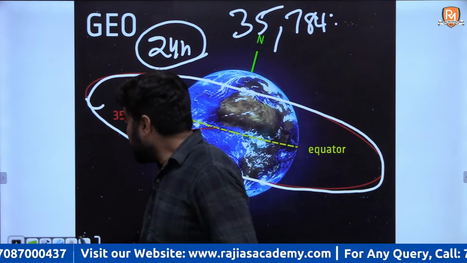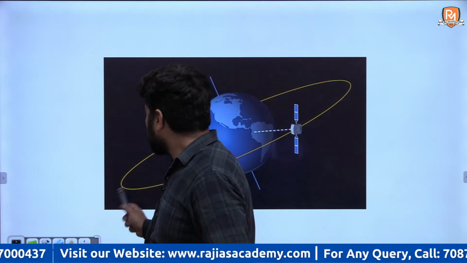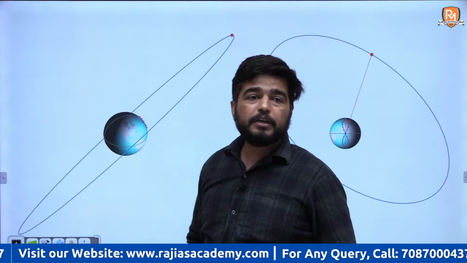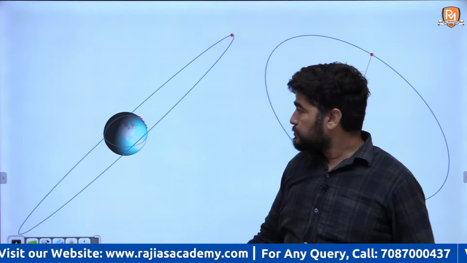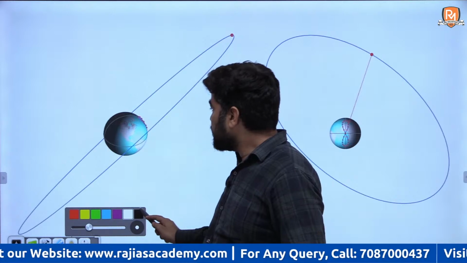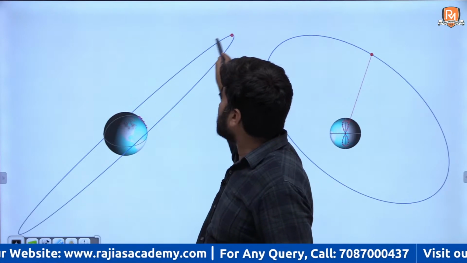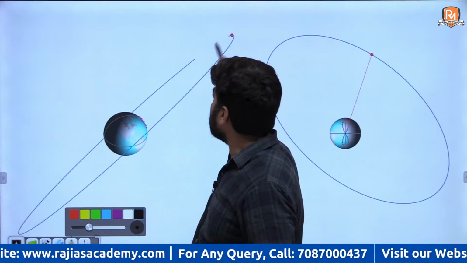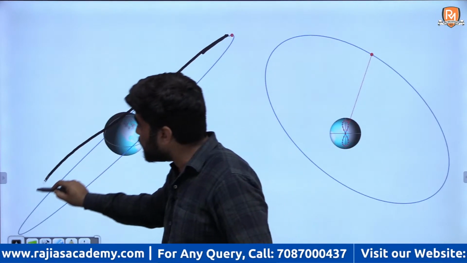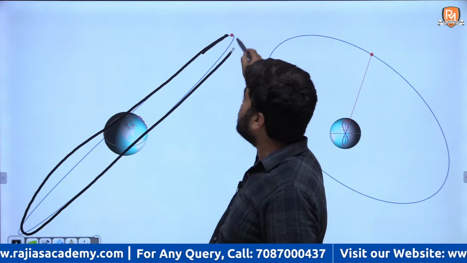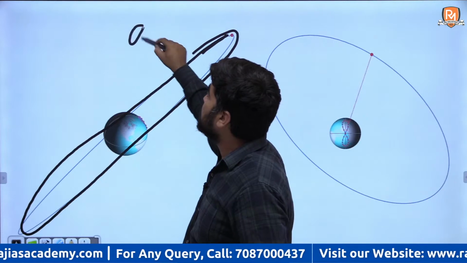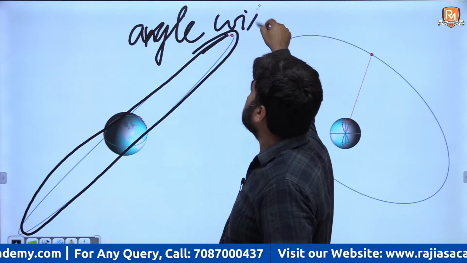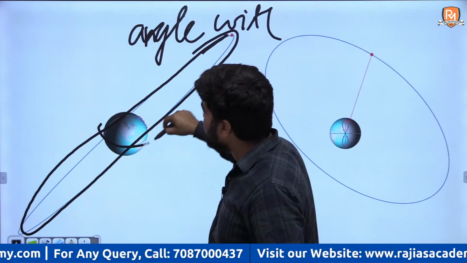But in case of geosynchronous, can you see this? What will happen? The time taken by the satellite in its orbit will be 24 hours, but the orbit will be at an angle, an inclination, with your equator.